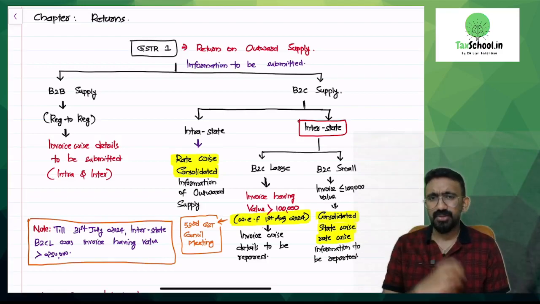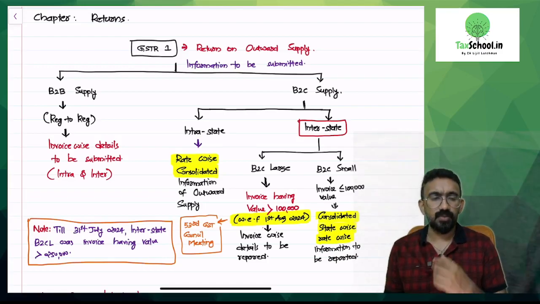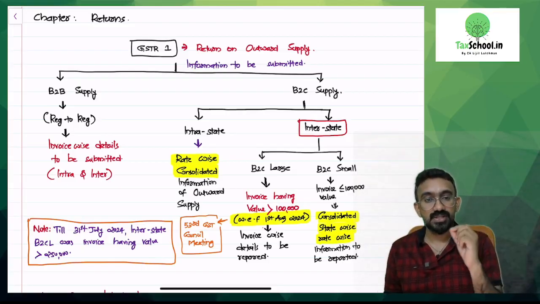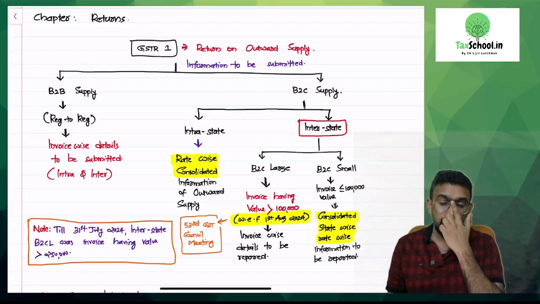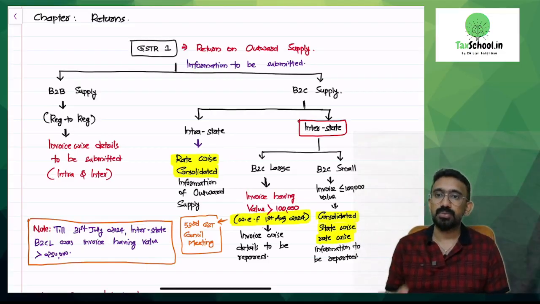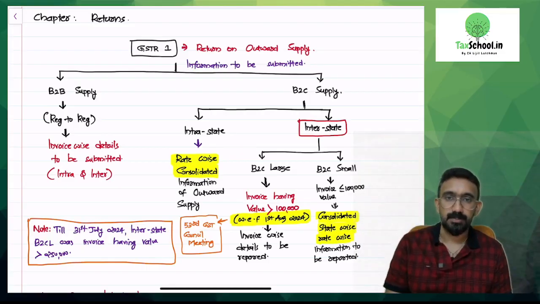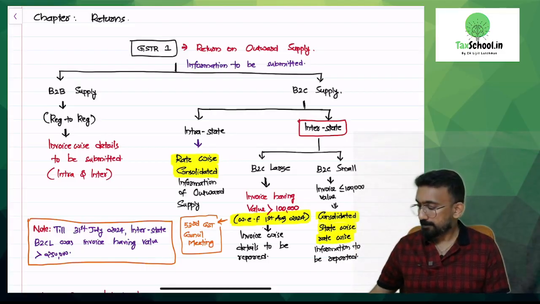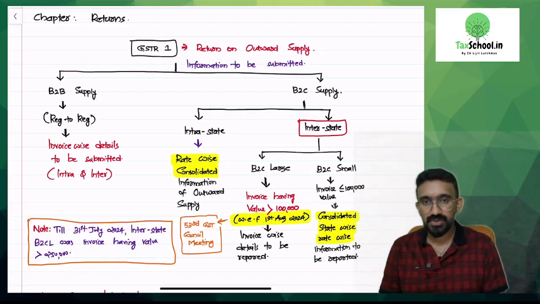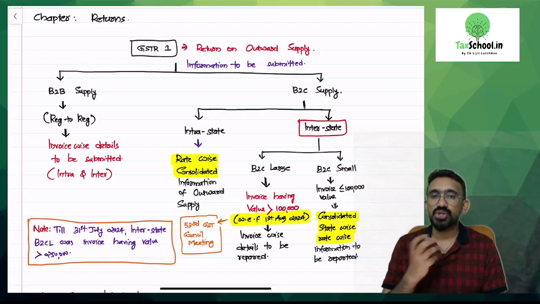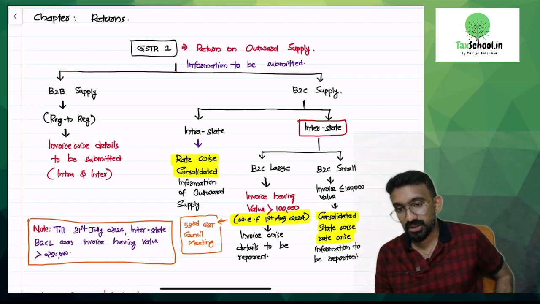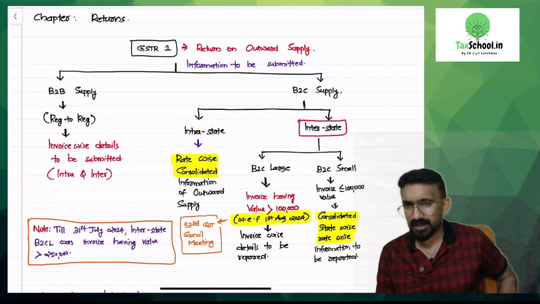It's very simple to understand that for GSTR 1 purposes, we have to classify the invoices of your outward supply, because GSTR 1 is a return on outward supply. You need to classify your outward supply into B2B supply and B2C supply. What is B2B supply? It is business to business supply. B2C supply is business to customer supply. In GST, B2B means registered person to registered person. B2C means supplies to unregistered customers.